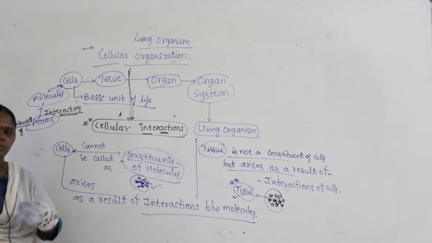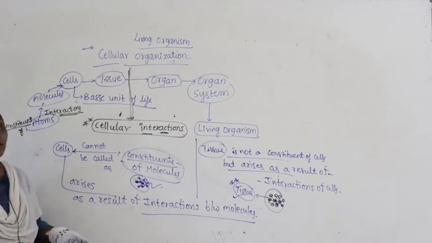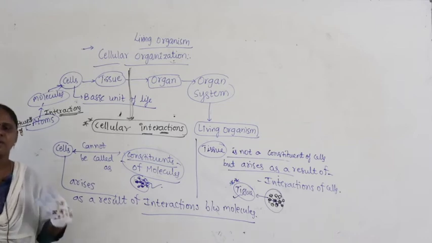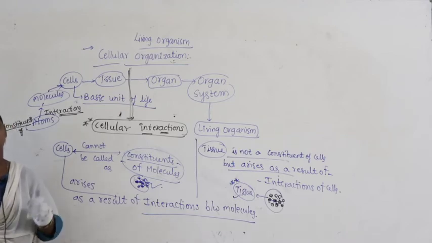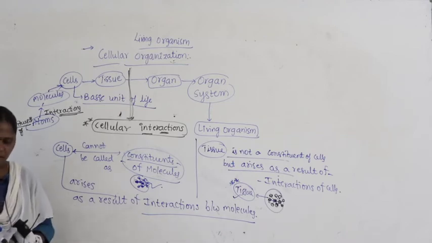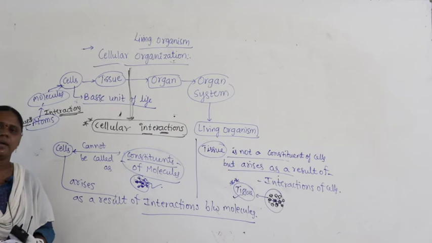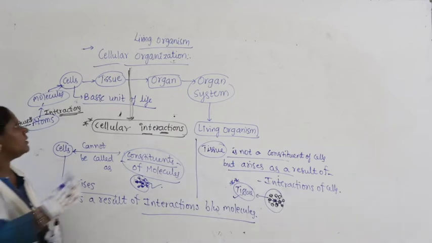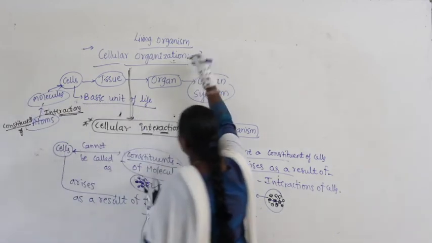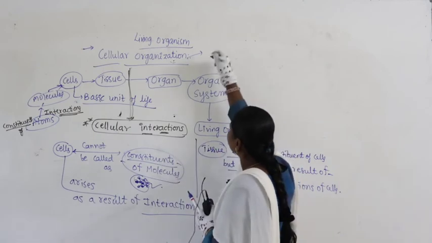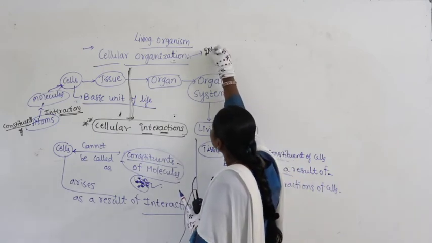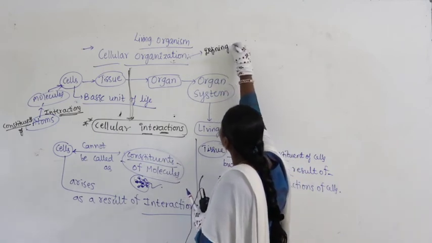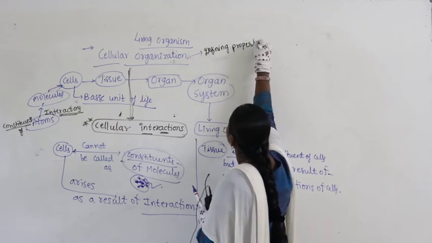Now come to the point: can we call cellular organization a defining property or a non-defining property? When it comes to cellular organization, definitely this is a defining property of living organisms.